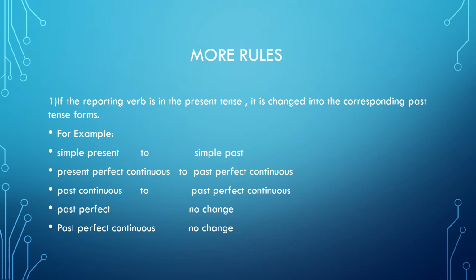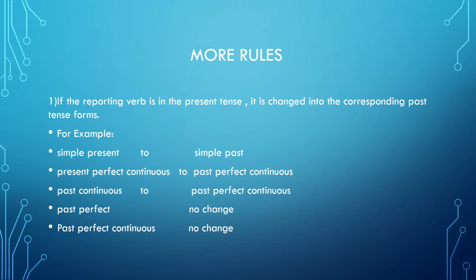Now there are some more rules. If the reporting verb is in the present tense, then it is changed into the corresponding past tense forms. This we have to do for all kinds of sentences. If you have something in the simple present or simple past, it changes to simple past. Present perfect changes to past perfect. Past continuous changes to past perfect continuous. But if something is already in past perfect or past perfect continuous, there is no change.